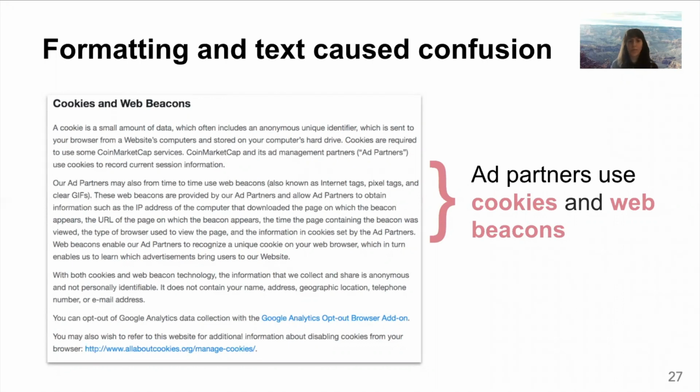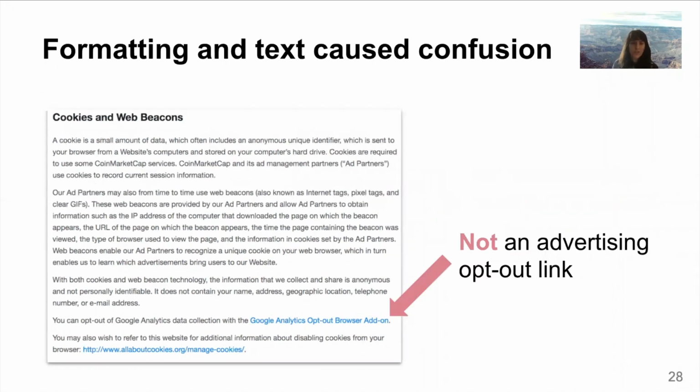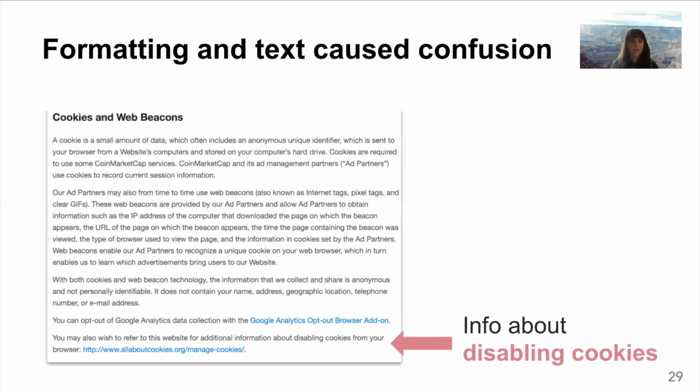However, the first link here is actually for opting out of Google Analytics, and participants often clicked that first when they were actually trying to disable cookies. This link isn't useful if the main goal is to disable cookies, so it's not clear why it's shown first here. The link they would have actually wanted to click is below that Google Analytics link.